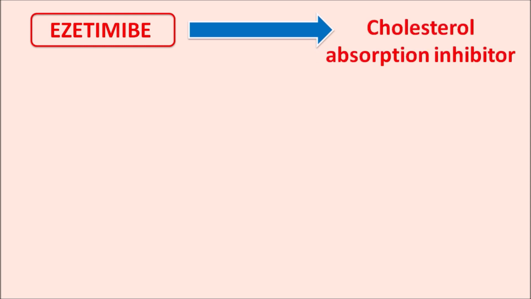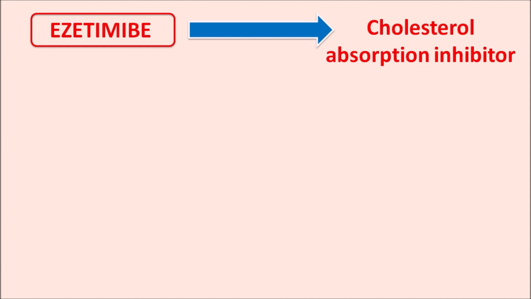Hi everyone. Today in this video we are going to discuss ezetimibe. What is this drug ezetimibe? This is one of the drugs which reduce the cholesterol levels within the body by reducing its absorption. So ezetimibe is a cholesterol absorption inhibitor.